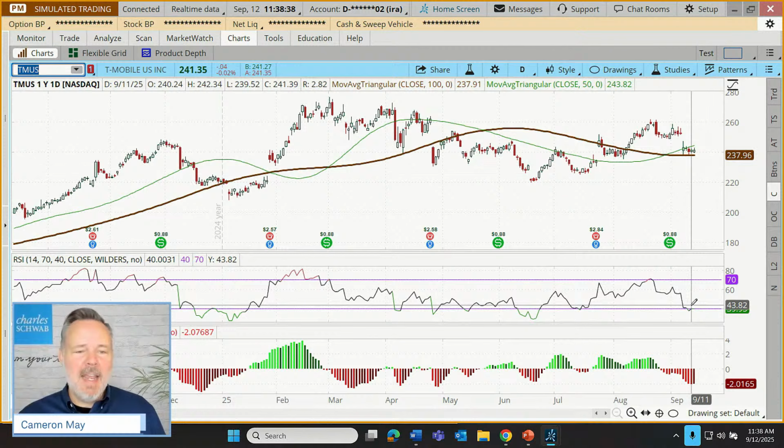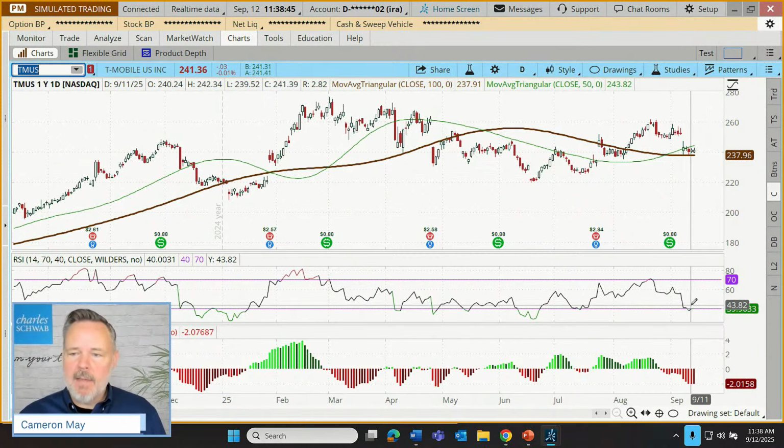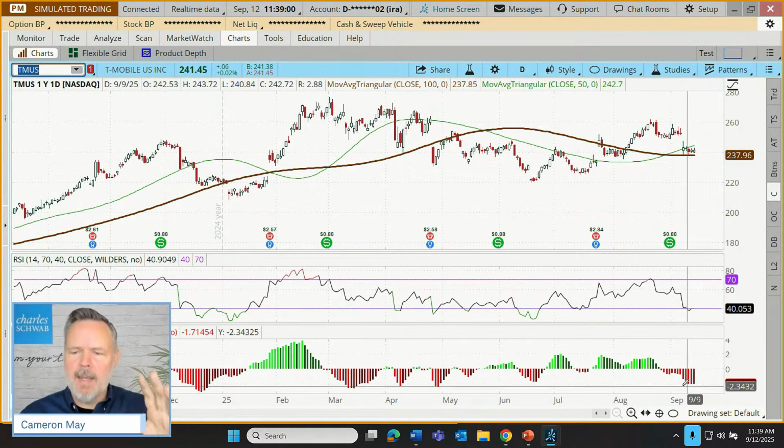Wow, couldn't get any closer than that. If I point at the RSI and I look up here at the current value of the RSI, it's at 40.003. That's 3 1,000ths of a point above 40. I don't know if I could get fresher than that. Yeah, we're going to do this as our trade.